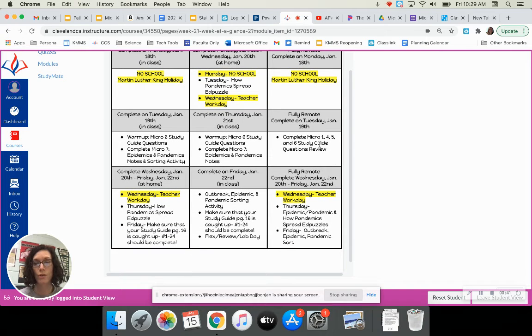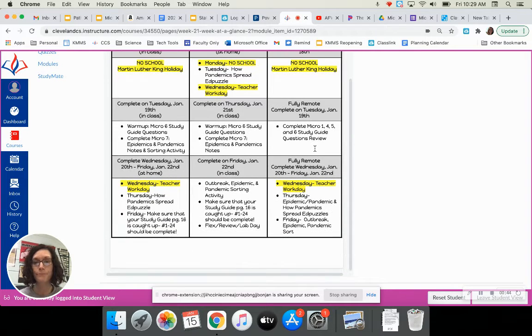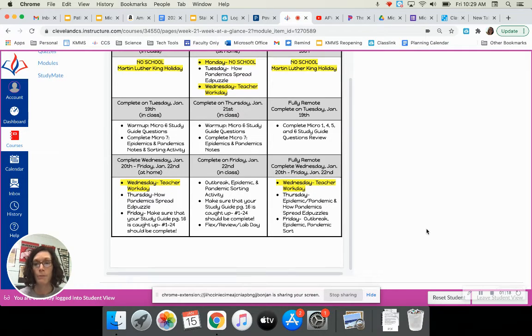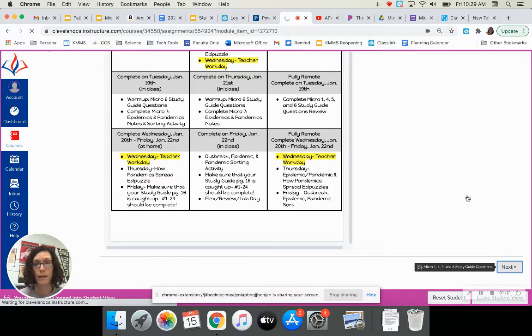So we suggest you do the study guide questions on Tuesday. We have a couple Ed Puzzles this week. They're very, very short, so those could be done on Thursday. And then the outbreak, epidemic, pandemic sort, which goes along with the Ed Puzzles, the information is in the Ed Puzzles, and then you're going to basically practice the information in that sort. There's also a link to a Quizlet on that slide. So if you need that information, that might be helpful. Then you're going to just go ahead and get started with the work.